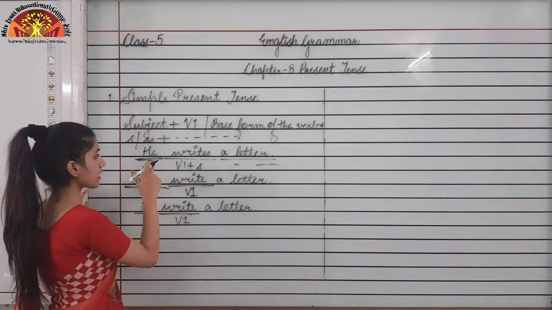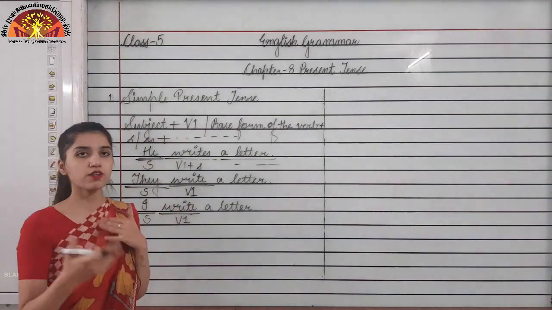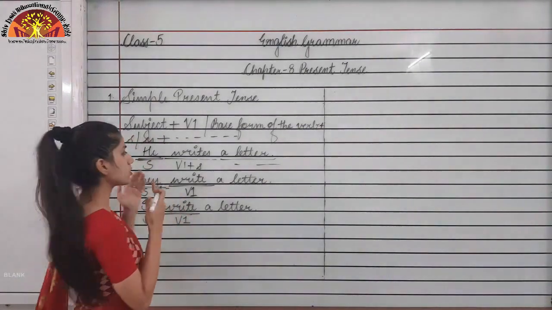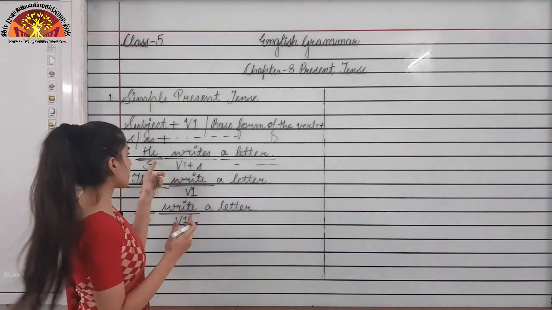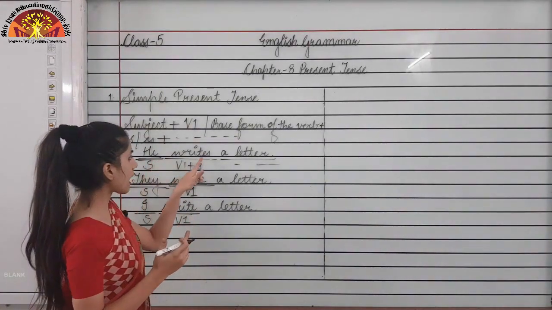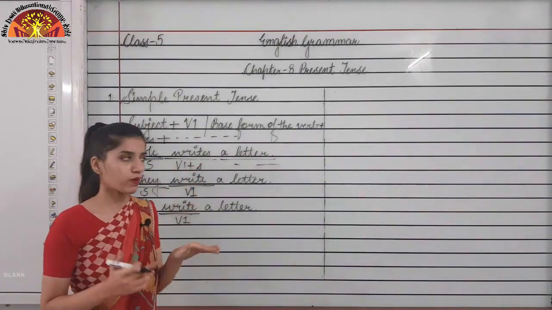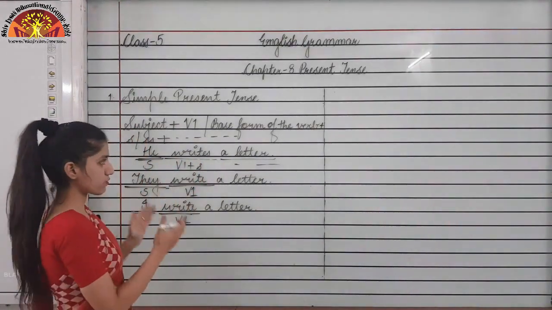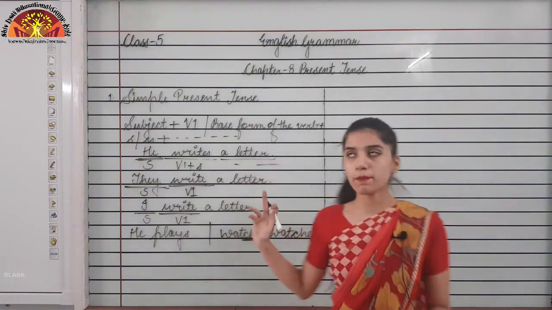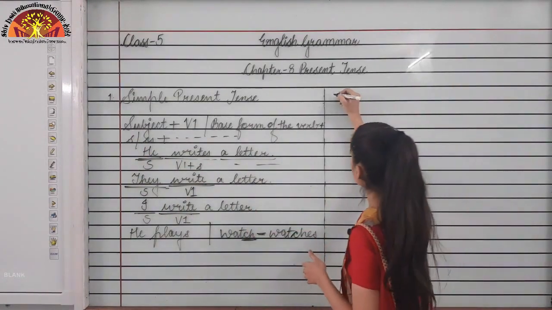But with the third person pronouns like he, she, it, we will add s with the first form of the verb. So this is the structure, you need to remember this. Now we will be seeing the present continuous tense.